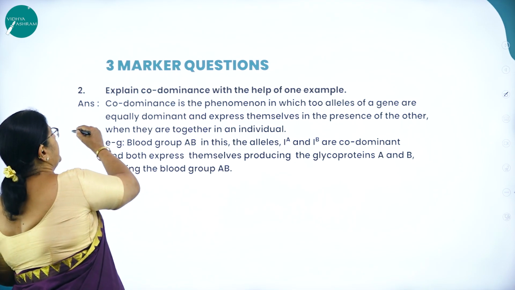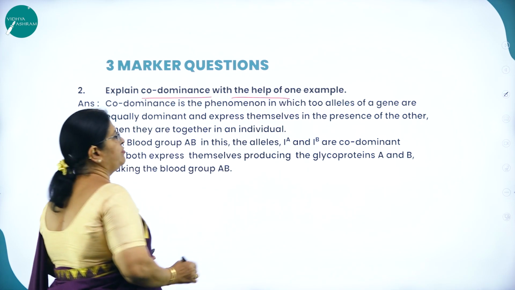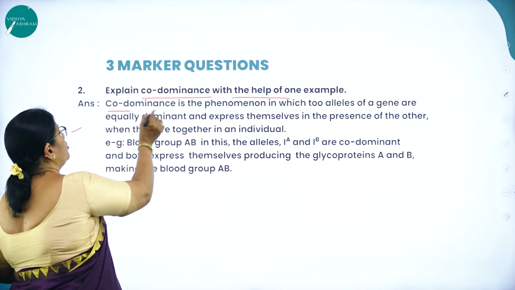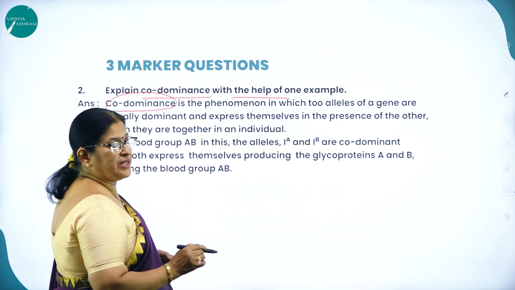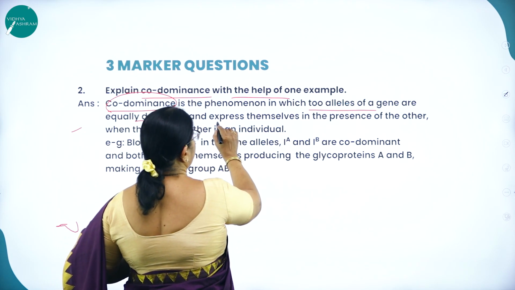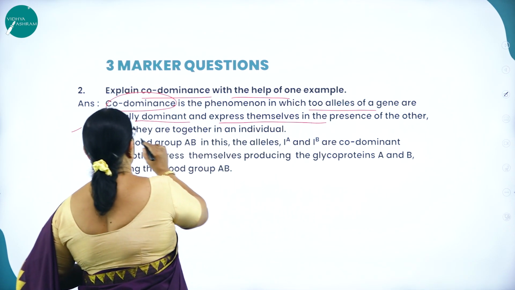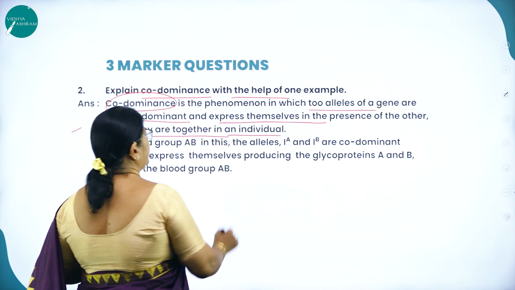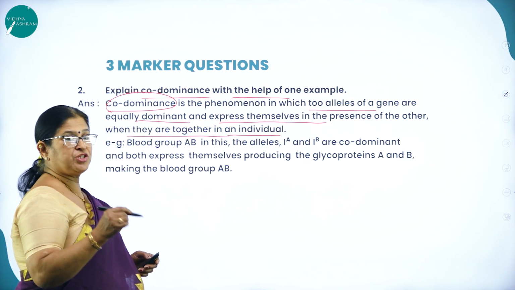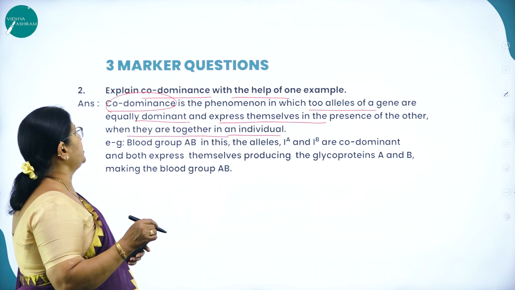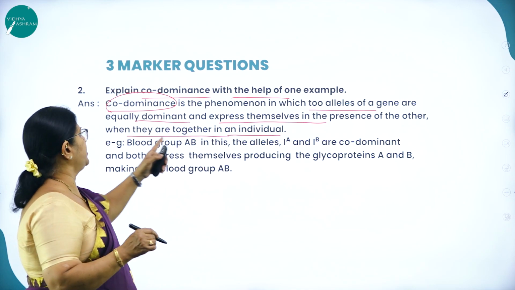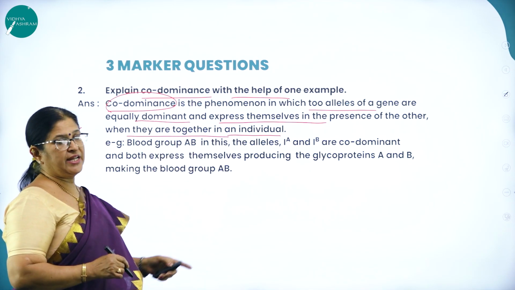Next question. Explain codominance with the help of one example. What is codominance? The very word itself will tell you. Codominance is the phenomenon in which two alleles of a gene are equally dominant and express themselves in the presence of the other when they are together in an individual.